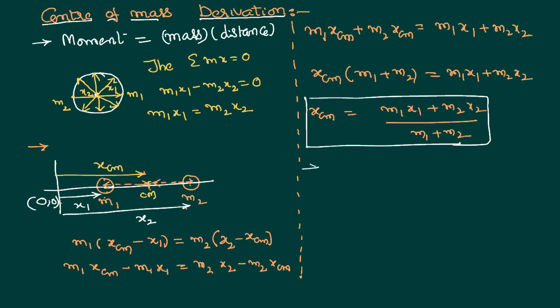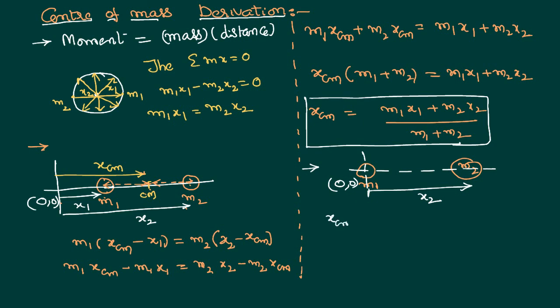And whenever you change your reference point from where you are calculating the center of mass, automatically it appears like a different answer. For example, if you consider the same system m1 and m2, and want to calculate the center of mass not from the point we used in the previous case, but from the origin at the first particle itself, then x1 will become 0 because that itself is the origin. There is only x2.